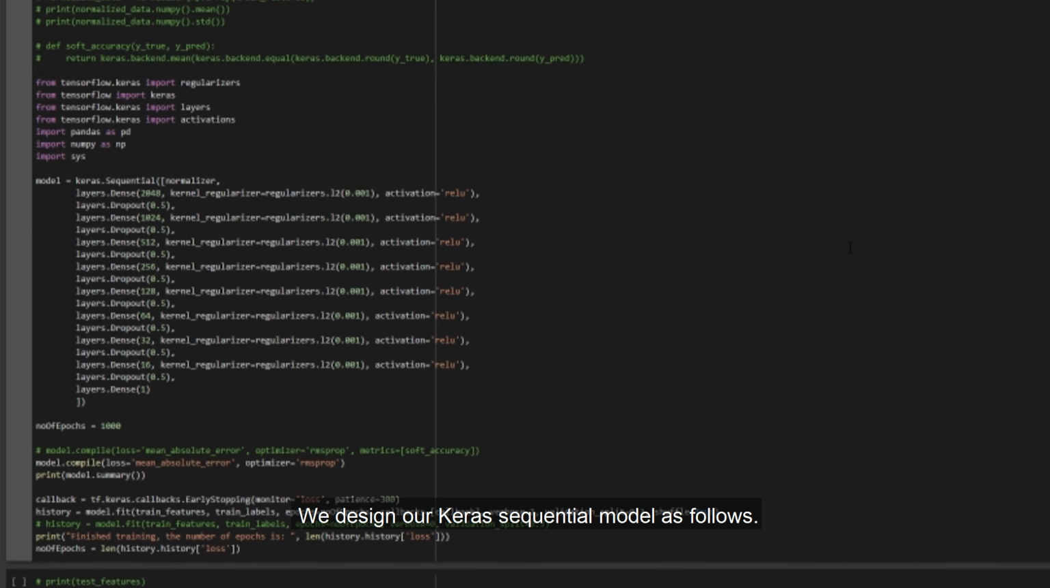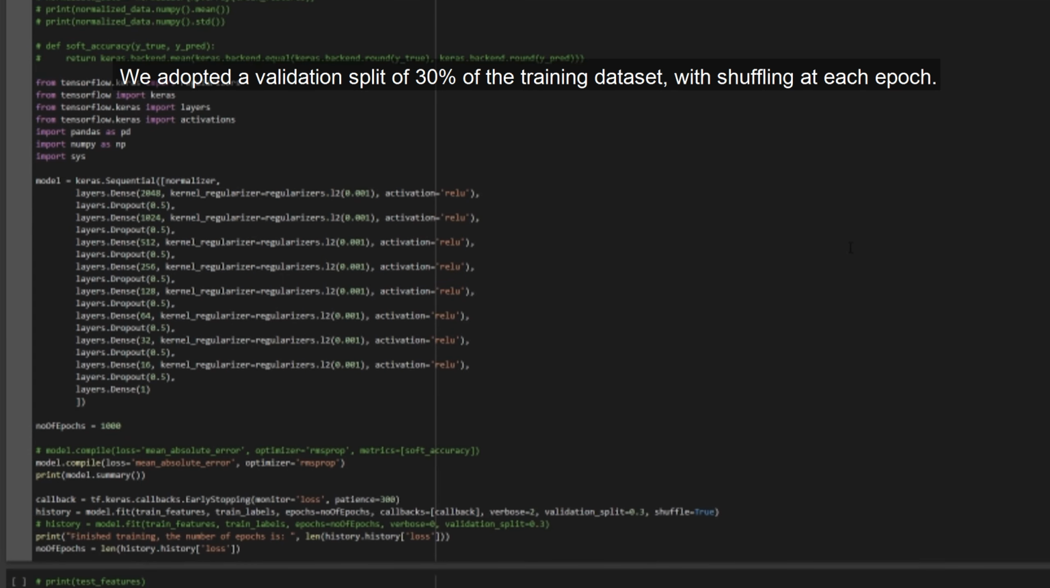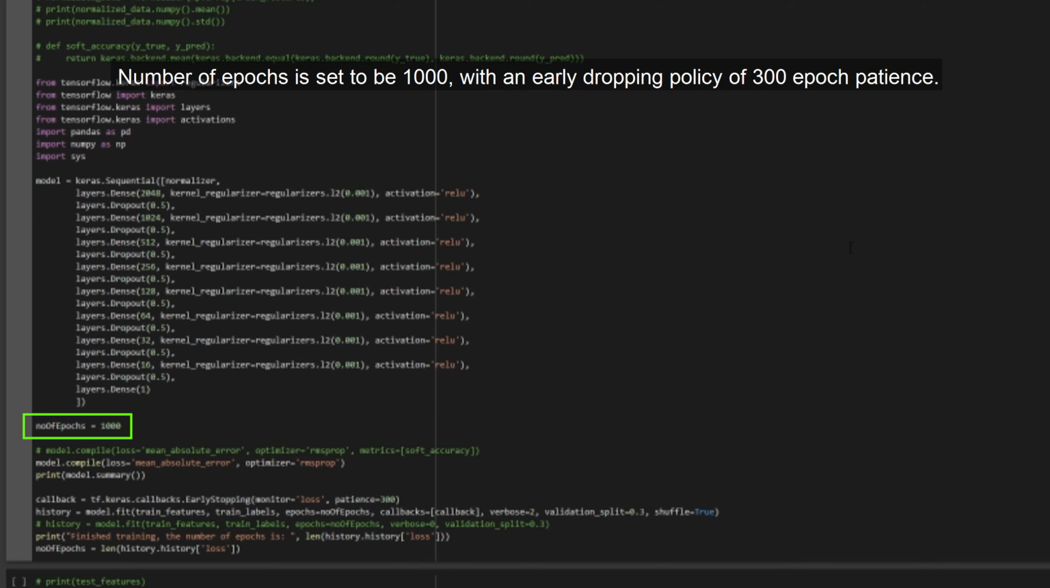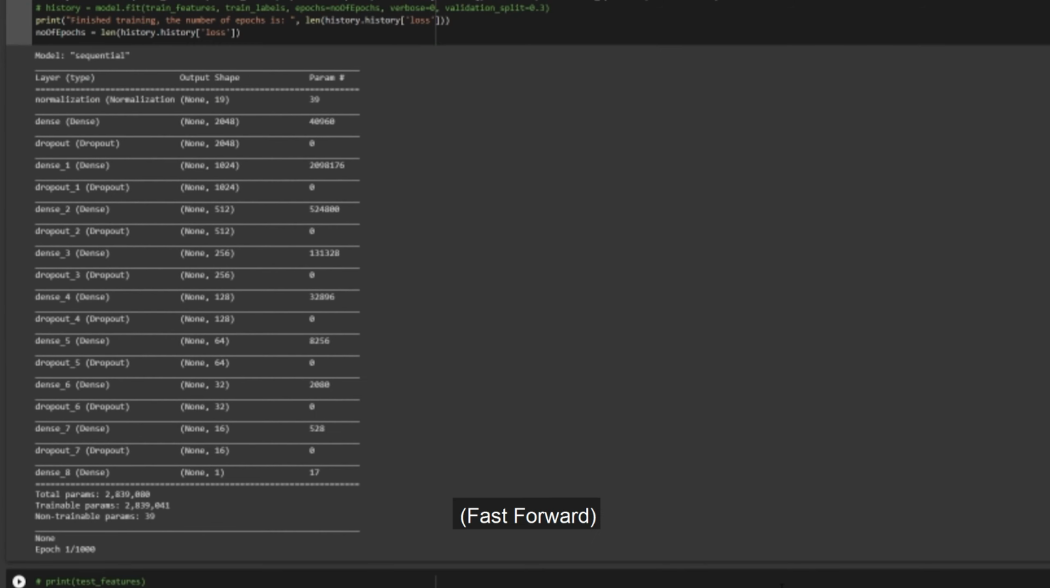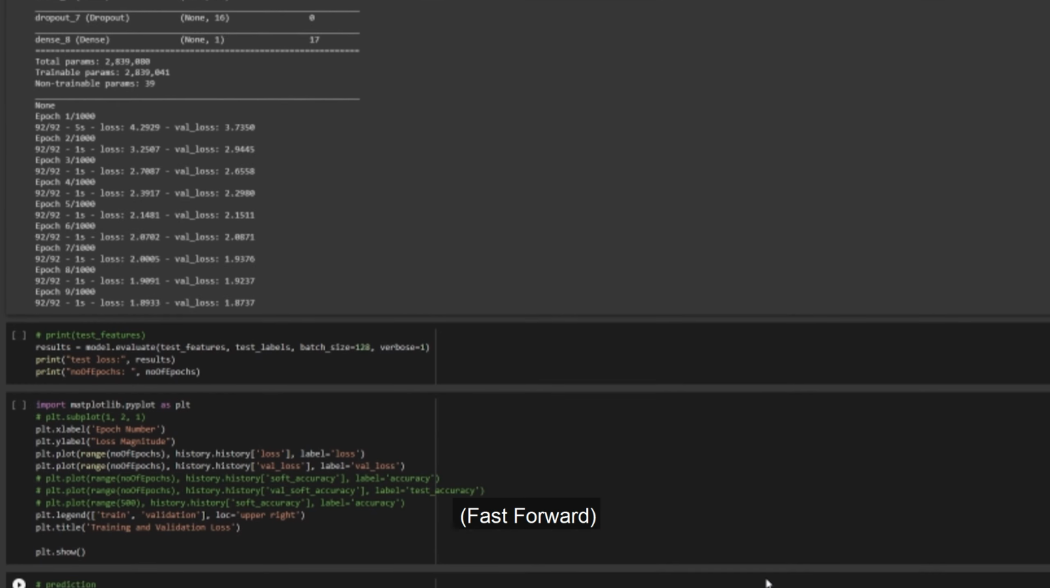We designed our Keras sequential model as follows. We adopted a validation split of 30% of training dataset, with shuffling at each epoch. Number of epochs is set to be 1,000, with an early stopping policy of 300 epochs patience. We save the last number of epochs run on the training process in a variable. We fast forward the training process.